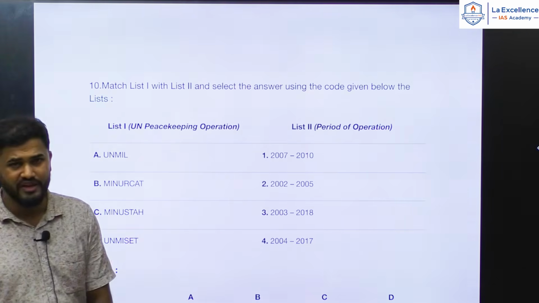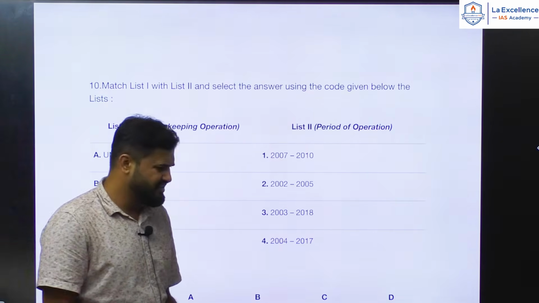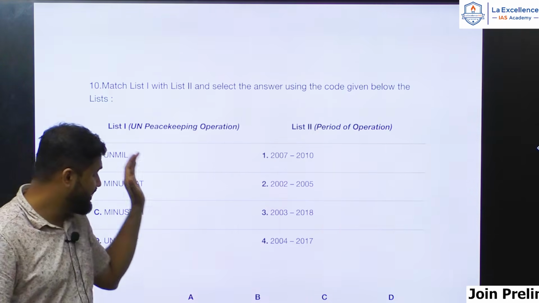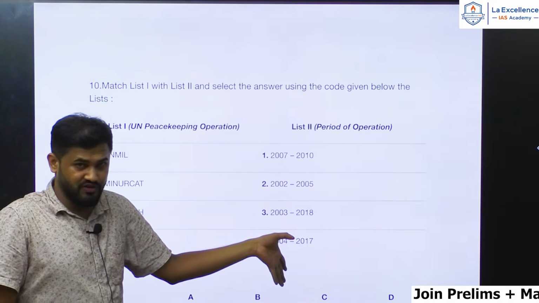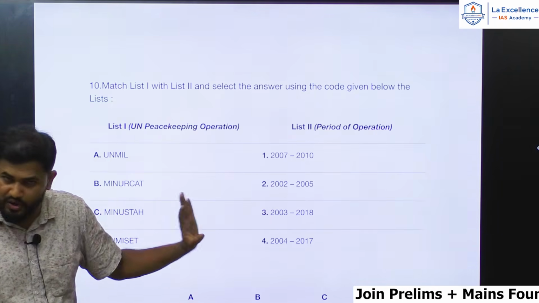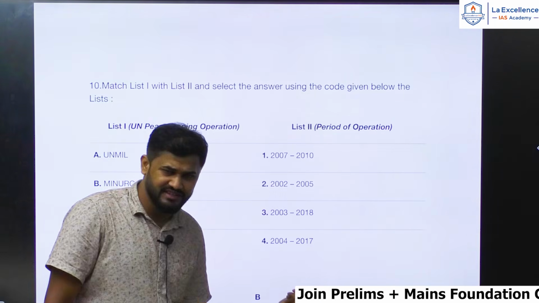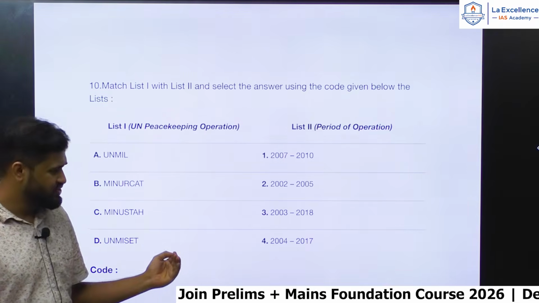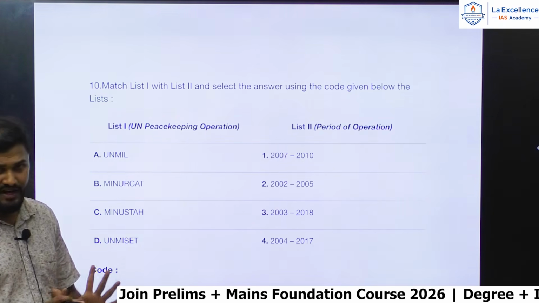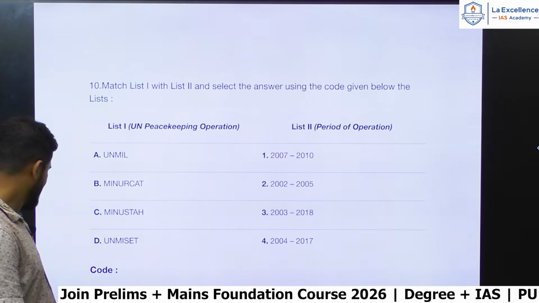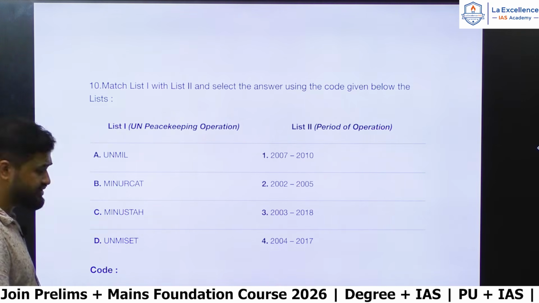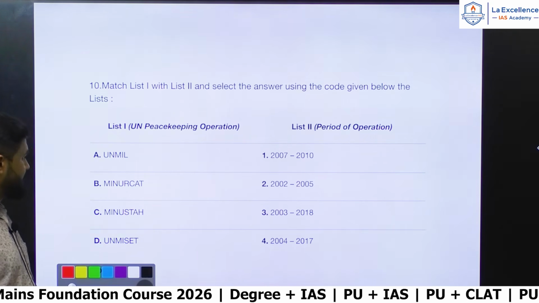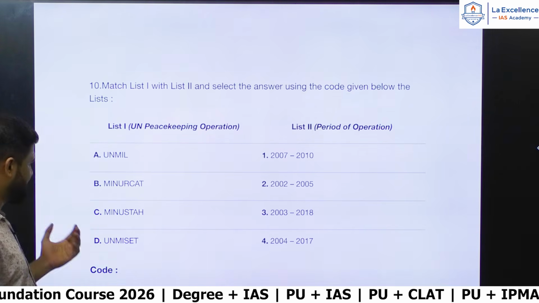So it's not easy to remember, and I don't know why UPSC expects that you need to remember peacekeeping operation years also, which is not humanly possible at all. So don't get discouraged by such questions. These are some questions here and there. It would be difficult for everyone. Ultimately it's a competitive exam. And these full forms are also in French. You can't even get the full forms very easily if you do not know French.